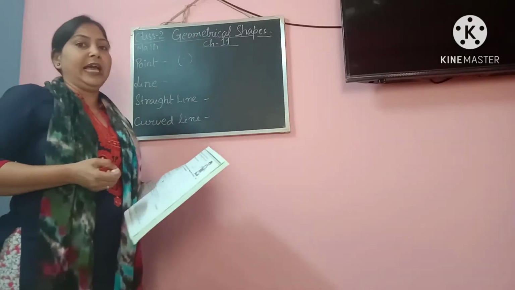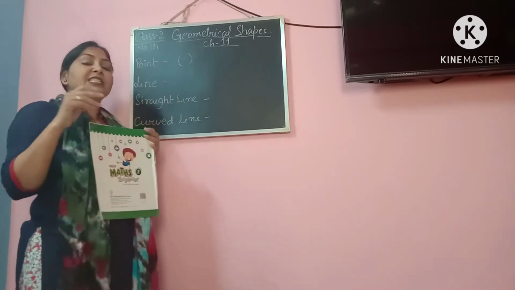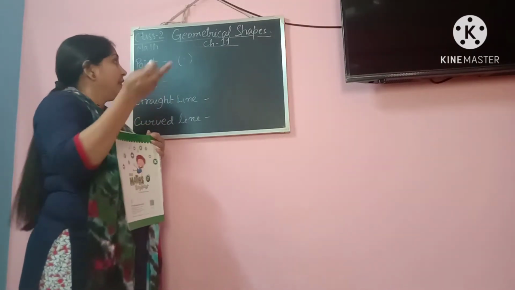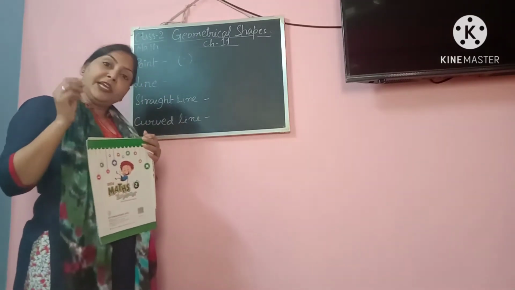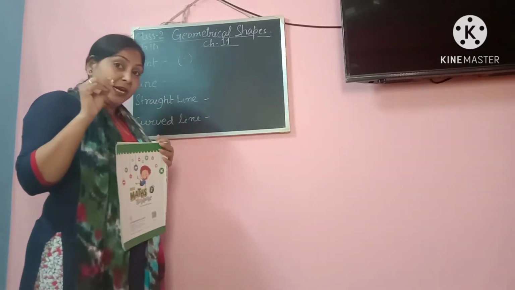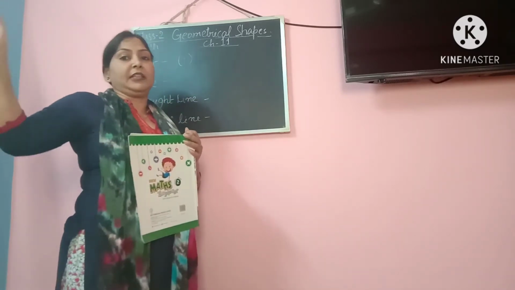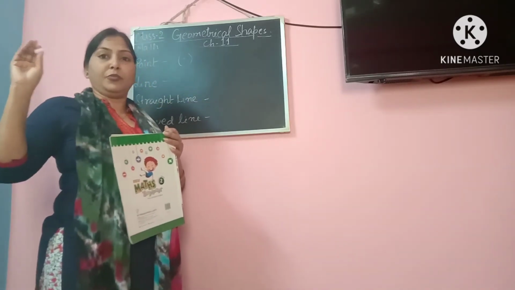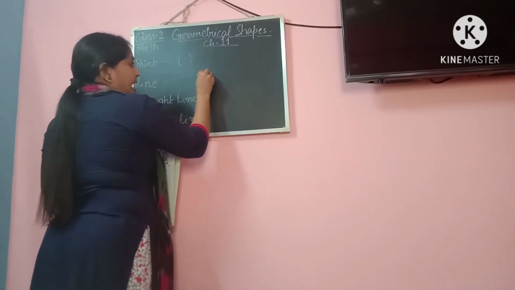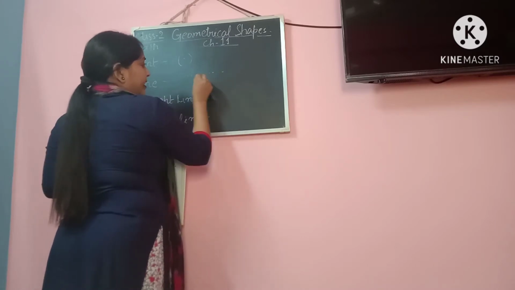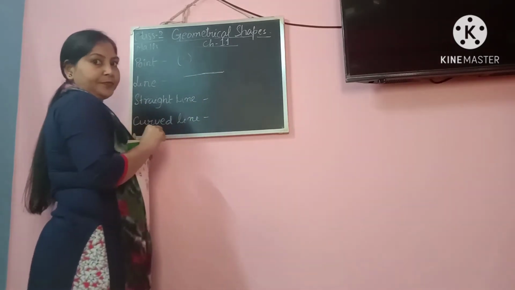Then we move to the next geometrical shape, that is line. Now what is a line? As I told you, any geometrical figure starts with a point. When we draw a line, here also we take the help of points, but here the number of points is innumerable. If there are many dots and I join these dots, then I get a line.